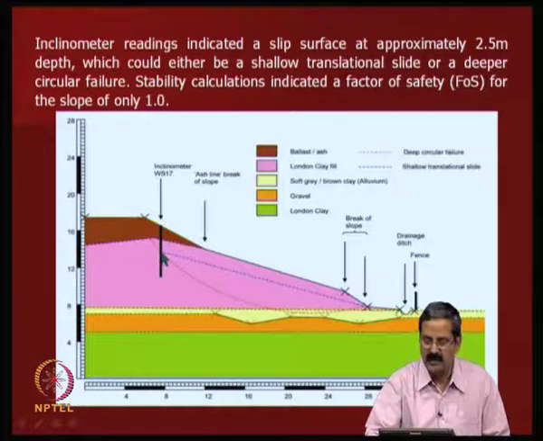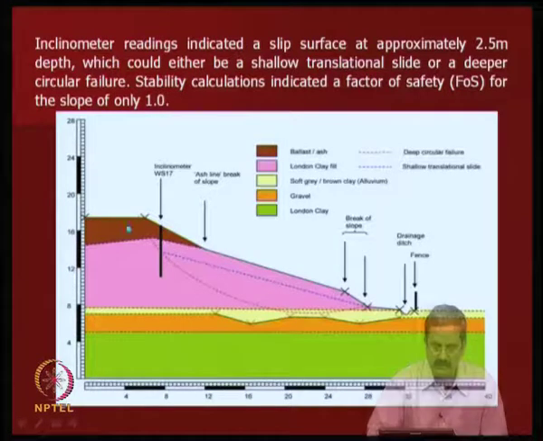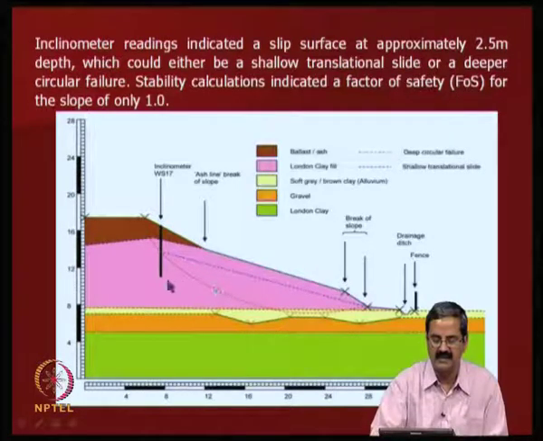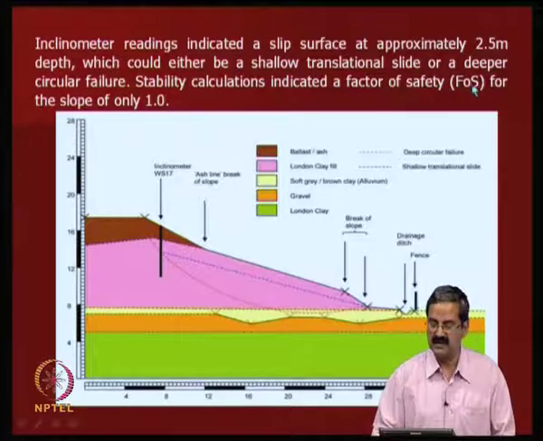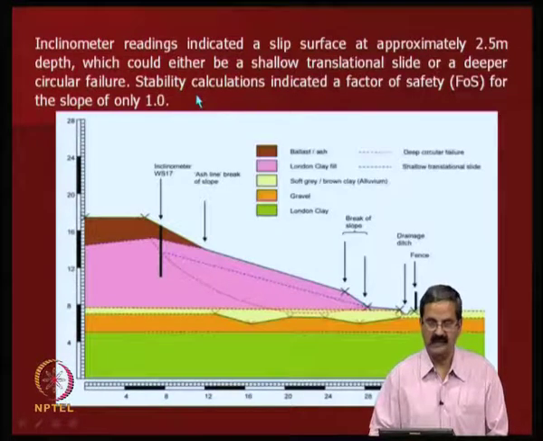Once they observe some sort of movement here, the possibility is that one failure surface is like this, because this is where the toe of the embankment is. The other one was like this. So, we have essentially identified two plausible failure surfaces. This is what we normally should do: the moment you locate a movement, you try to see where it will fail. You draw slip circles like this, and another one like this, and do a factor of safety calculation. It shows that the factor of safety is close to 1, which means there is a possibility that the slope is going to fail.